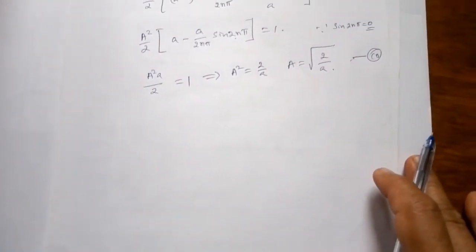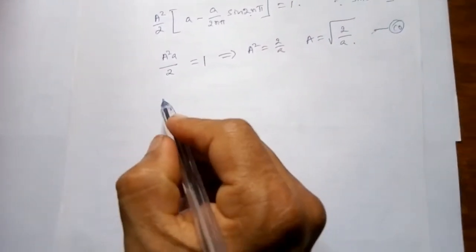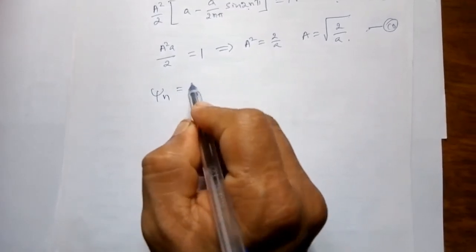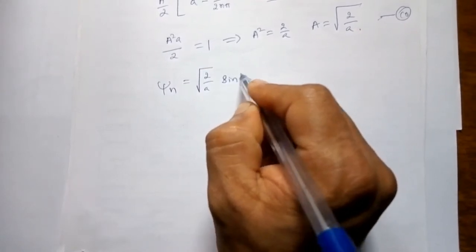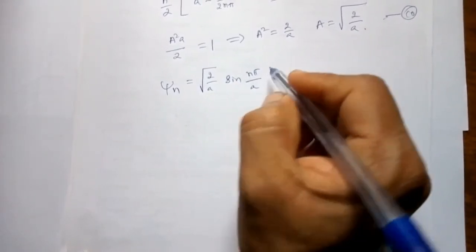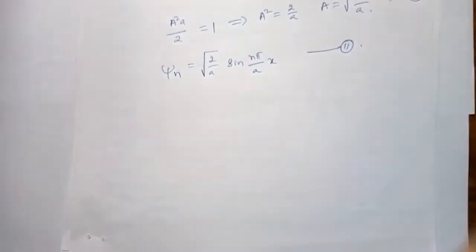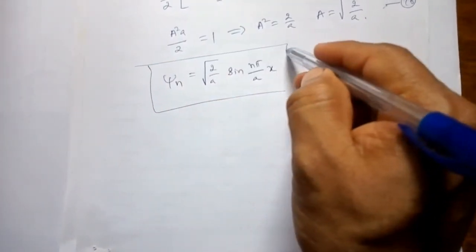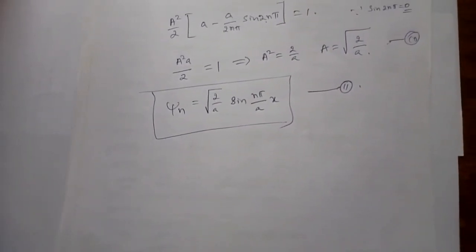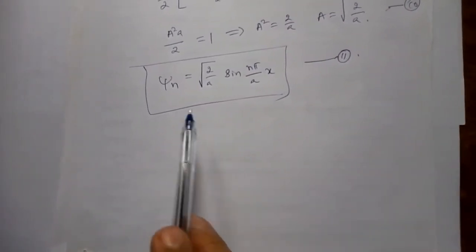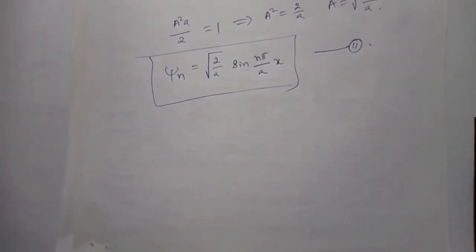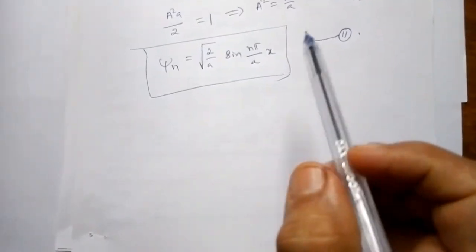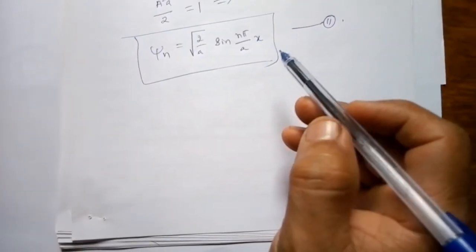So substituting the value of a in equation 9, you get ψn is equal to root of 2/a sin(nπx/a). So this is the expression for the required wave function. This is the normalized eigenfunction for the particle inside a one-dimensional box.